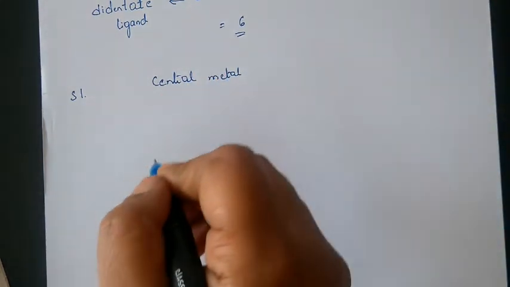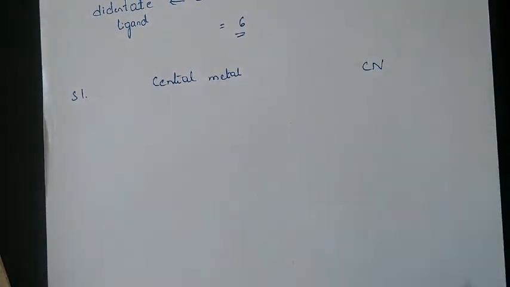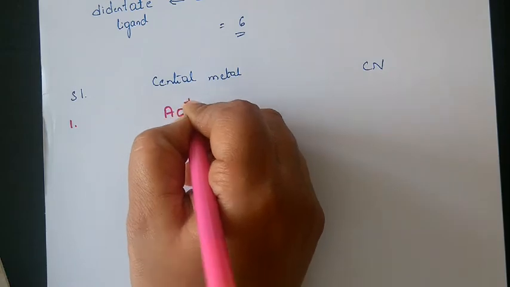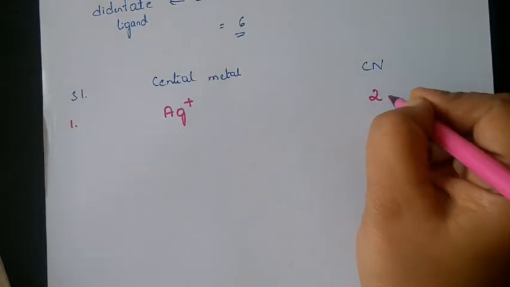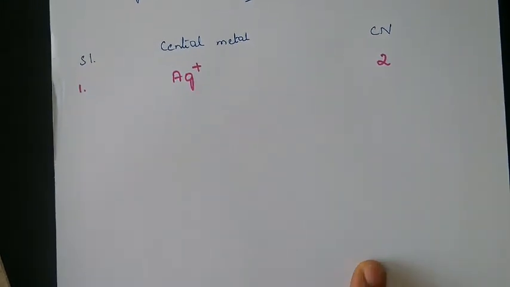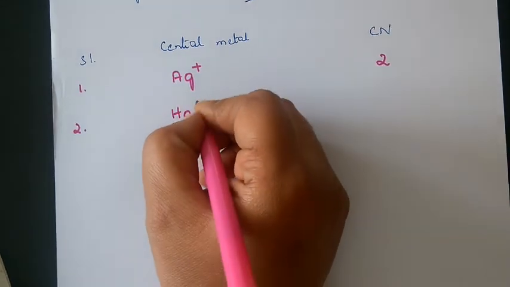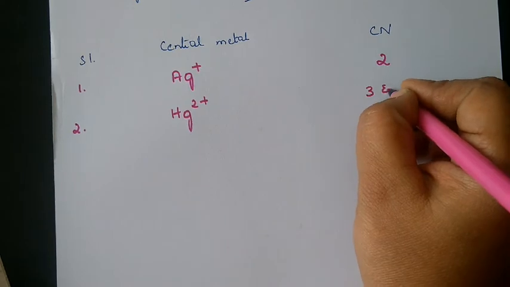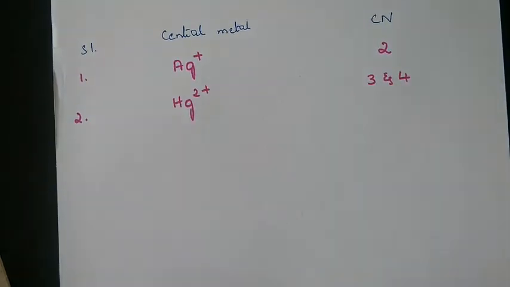Central metal, either it may be atom or it may be ion, with that coordination number. With that coordination number we shall write the first one. If it is Ag+, Ag in +1 state, then remember always its coordination number will be 2 itself. Likewise, we have the second one, Hg2+. If it is Hg2+, it has 3 as well as 4. The coordination number will be 3 as well as 4 there.